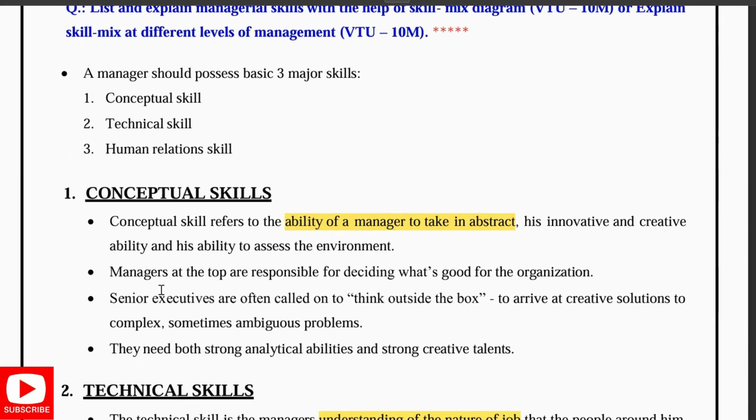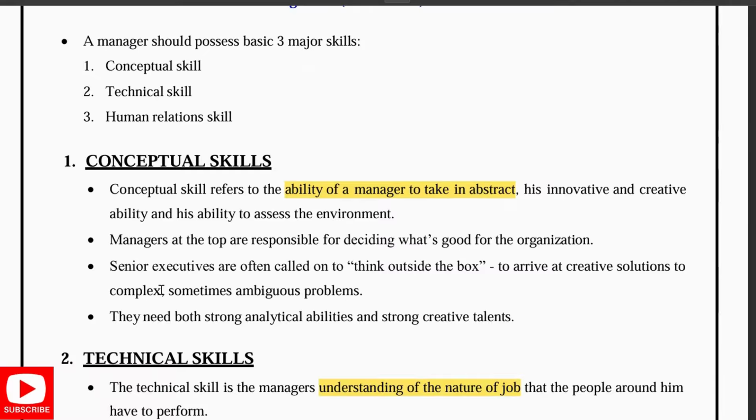Next, we'll go to the managerial skills. Managerial skills again have three major types: conceptual skills, technical skills, and human relation skills. Here you can observe that the conceptual skills and the technical skills combined form good decision making, a managerial skill. Whereas the human relation skills make the manager a good leader.